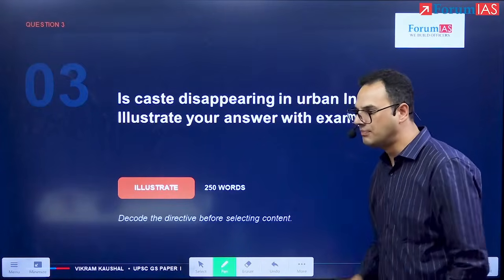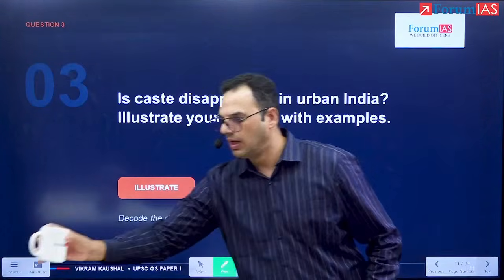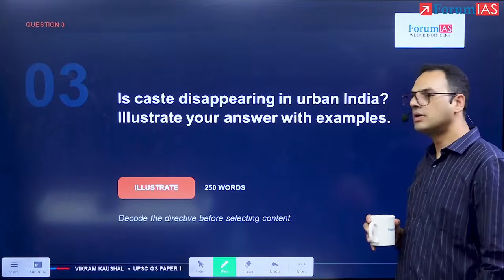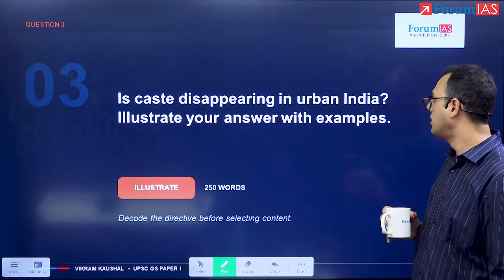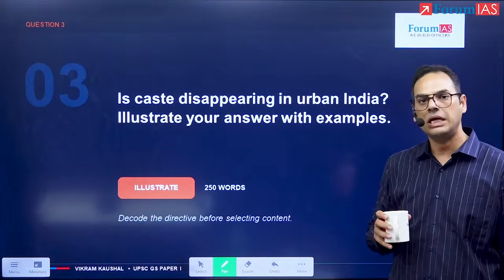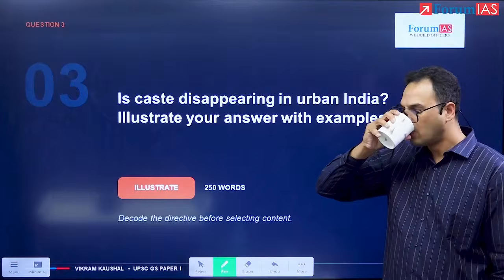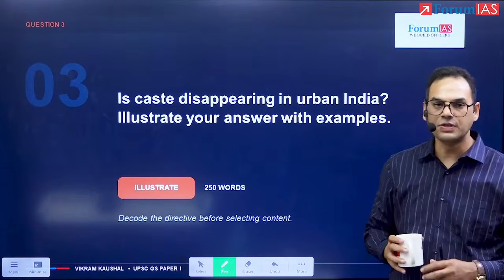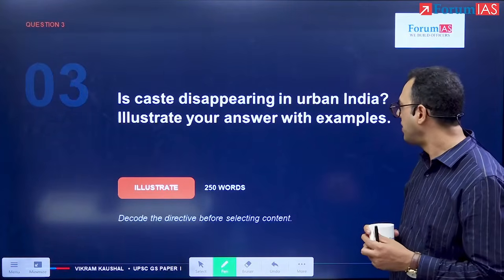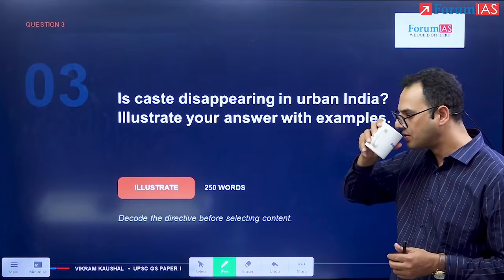Then we come to our next question: is caste disappearing in urban India? Illustrate your answer with examples. Is caste disappearing in urban India? Illustrate your answer with examples.